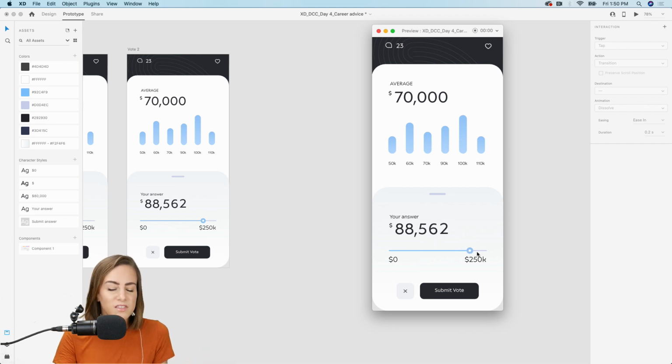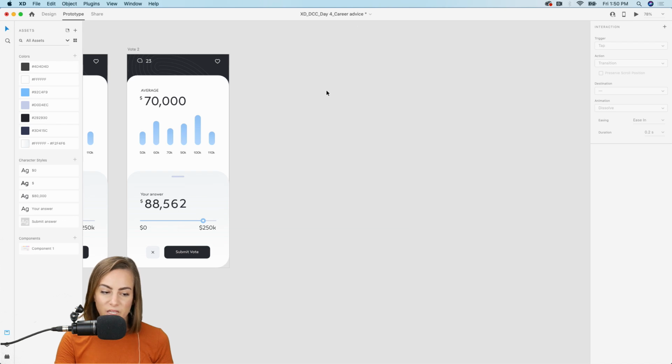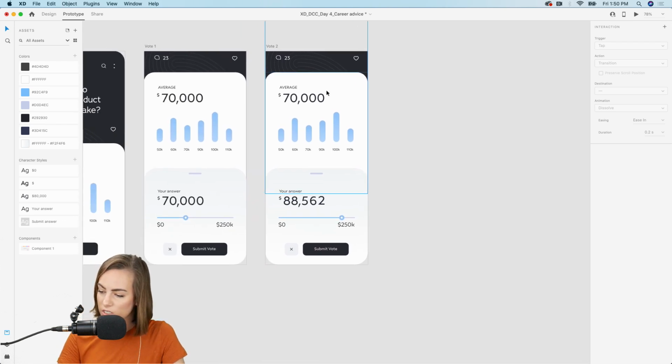So that's how you do it. Pretty simple. Just put all of those numbers in a mask and make sure they're all vertical, and then add the slider as well. And then just hit auto-animate. So pretty easy. Does anyone have any questions?